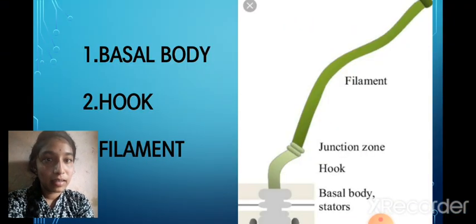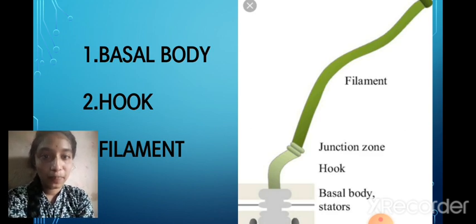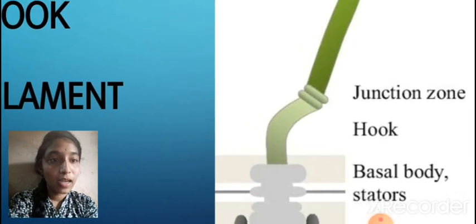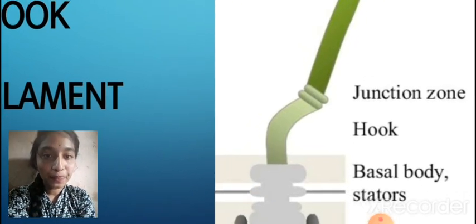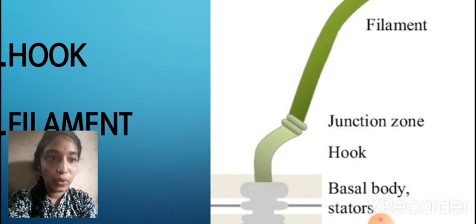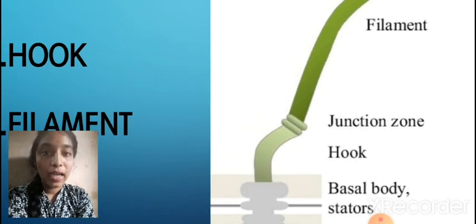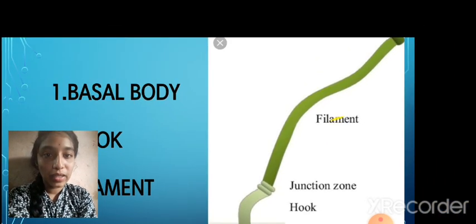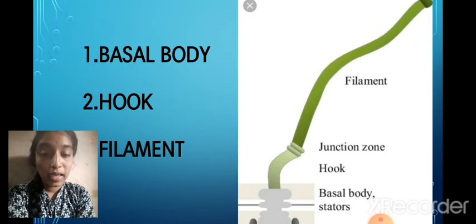It has three parts: basal body, hook, and filament. This is the basal body, attached to the cell wall. The hook is the junction zone, useful for turning movements. And this is the filament. These are the three parts, and I'll explain them in detail.